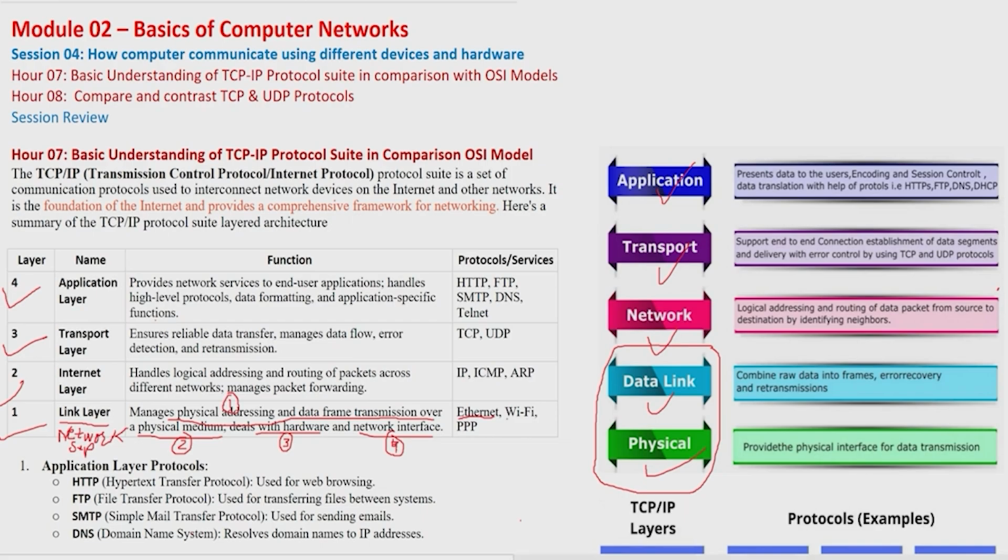The other technology is Wi-Fi technology. Compared to the physical technology, we are now using cable-less technology, like Wi-Fi. And the third one is PPP. PPP means we also need to connect our routers to each other.